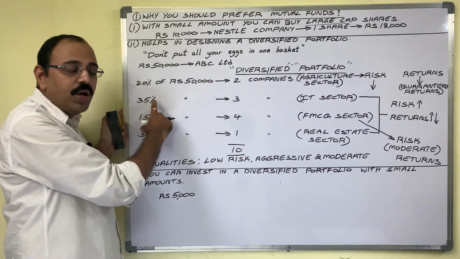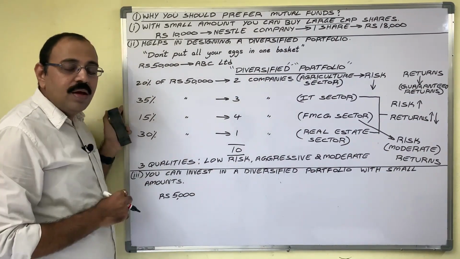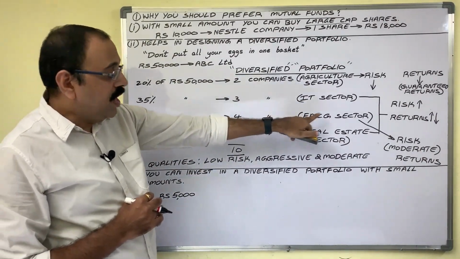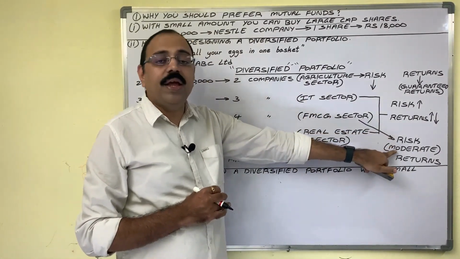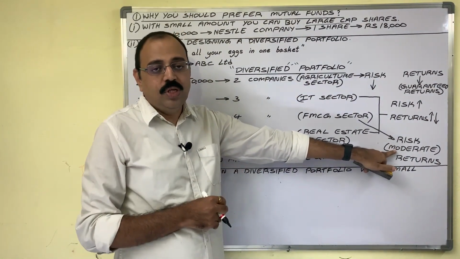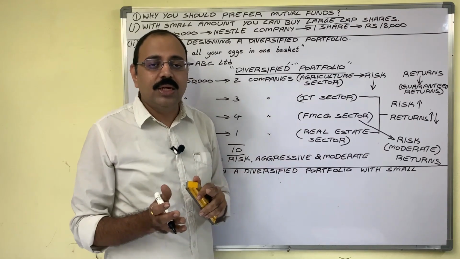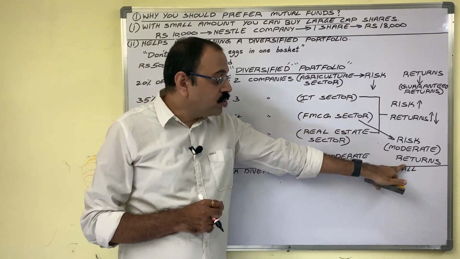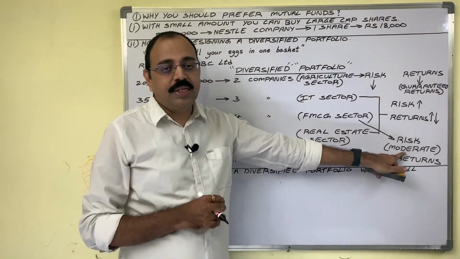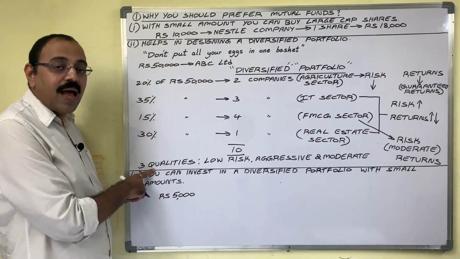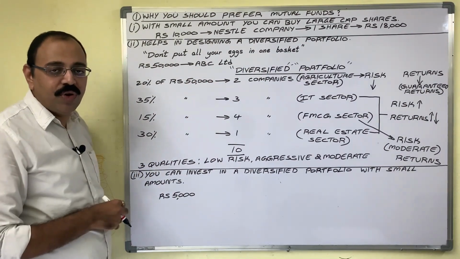With that amount, you are ready to take risk. And you are expecting that from this sector, the risk will be moderate. Not too high, not too low. So a balanced risk you are going to take here. Therefore, your returns also will be moderate. So once you observe, your investment has 3 qualities in this portfolio.